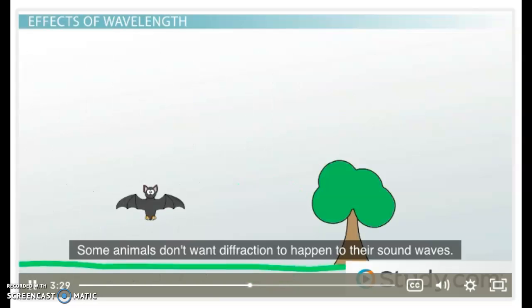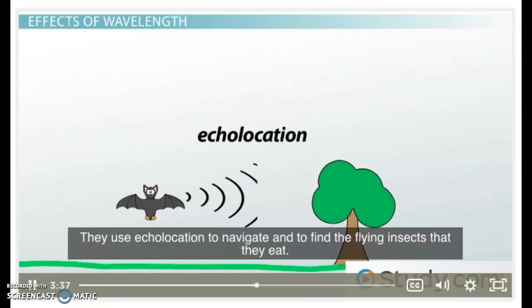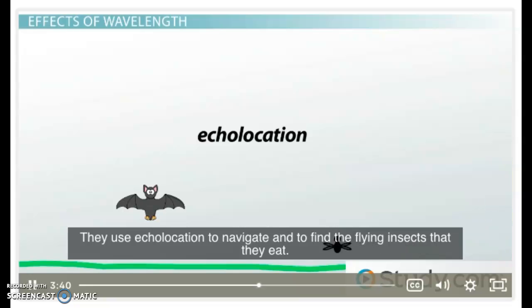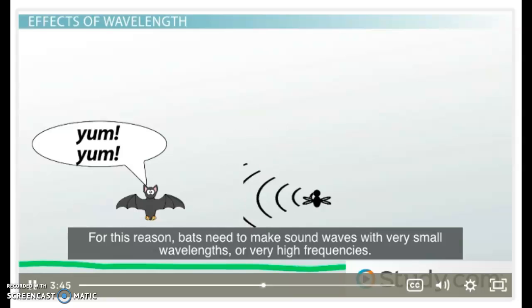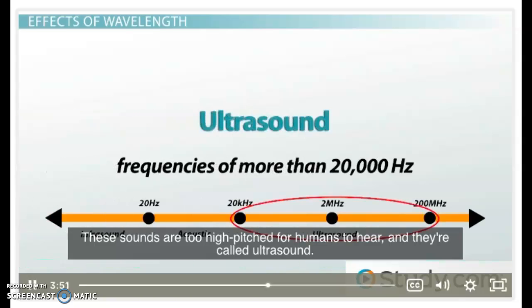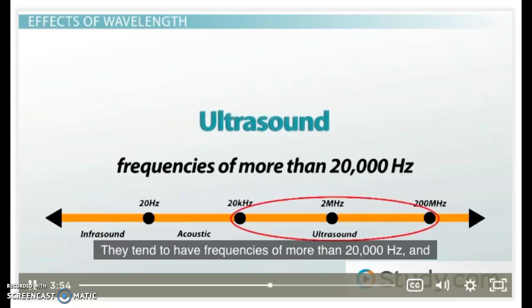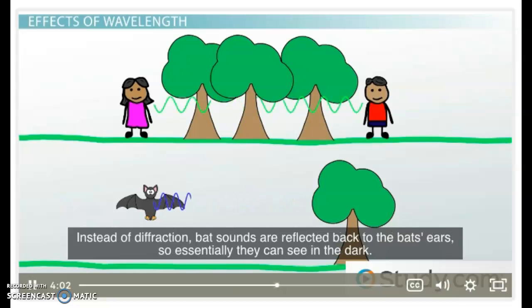Some animals don't want diffraction to happen to their sound waves. Bats, for example, need their sound waves to come back to them so that they can tell where they are in the dark. They use echolocation to navigate and to find the flying insects that they eat. For this reason, bats need to make sound waves with very small wavelengths, or very high frequencies. These sounds are too high-pitched for humans to hear, and they're called ultrasound. They tend to have frequencies of more than 20,000 hertz, and so they have wavelengths of such a small size that they don't diffract around objects like trees and flying insects. Instead of diffraction, bat sounds are reflected back to the bat's ears, so essentially they can see in the dark.